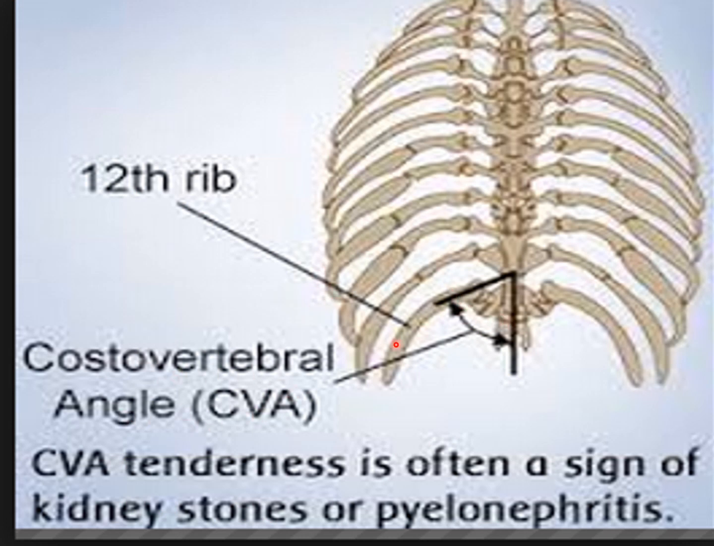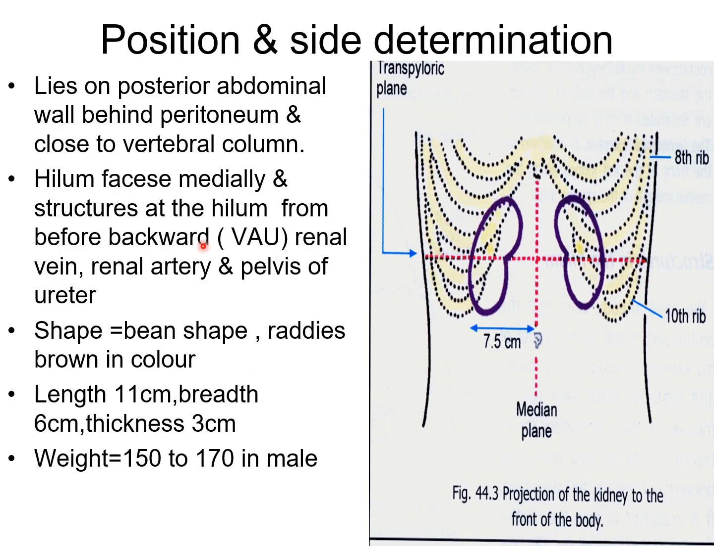The costovertebral angle is the name given to the angle between the costal margin and the vertebral column at the location of the 12th rib. This CVA tenderness is often a sign of a kidney stone or pyelonephritis. So this angle is named the costovertebral angle or the renal angle. Now, position and site determination of the kidney.